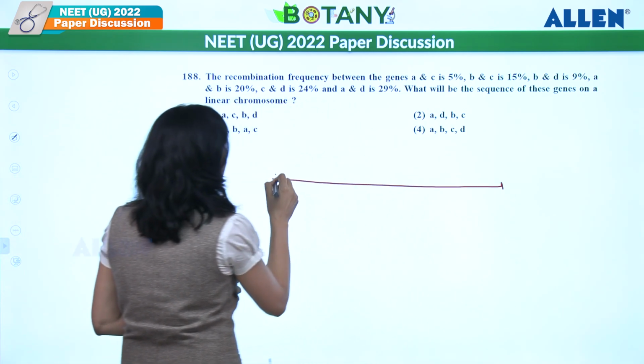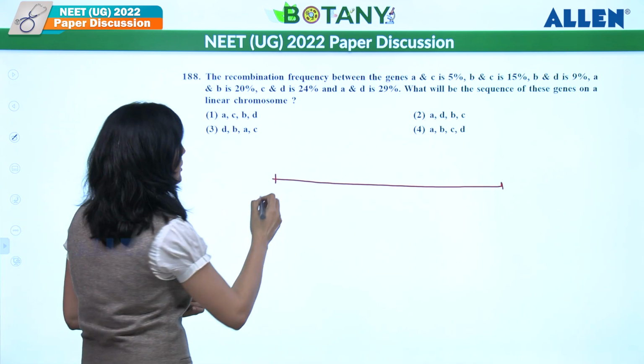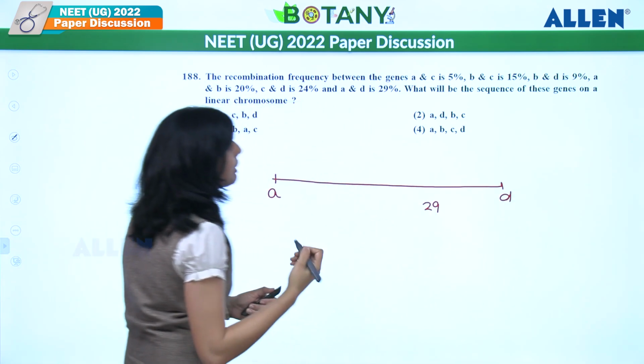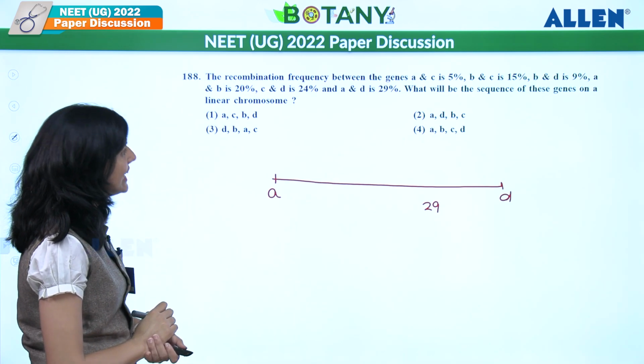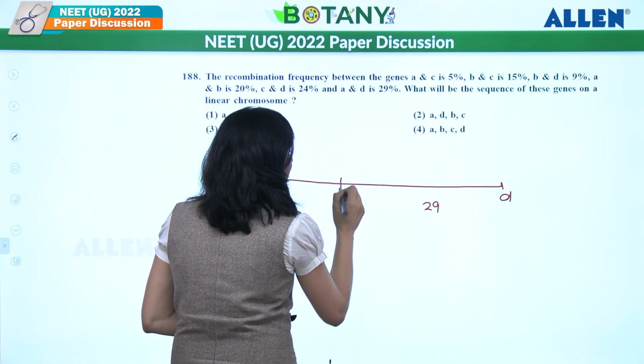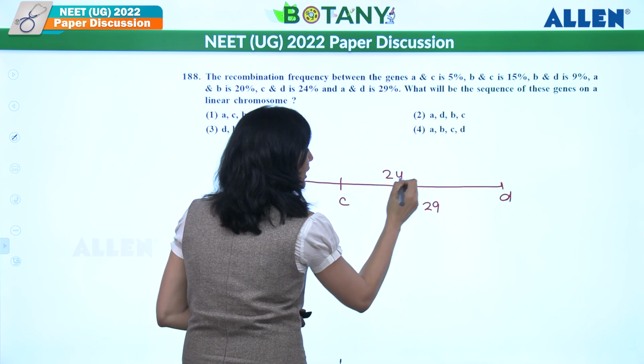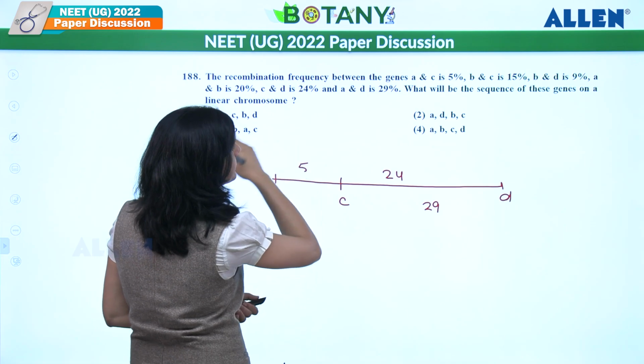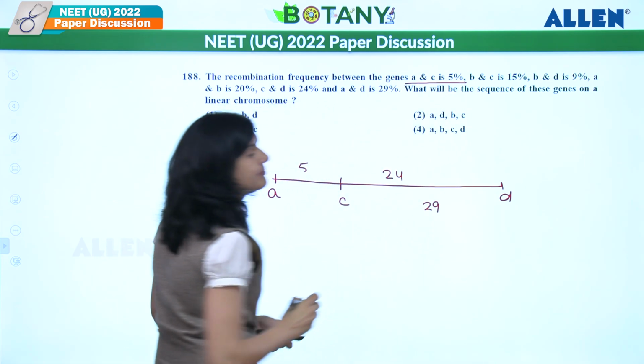Always take the maximum first. So which is A as well as D, which is 29. Now let's see the next shorter one. C and D is 24. So if I keep C here, this has become 24. So how much is left? 5 is left. So A and C should be 5. Let's see, A and C is 5, correct?